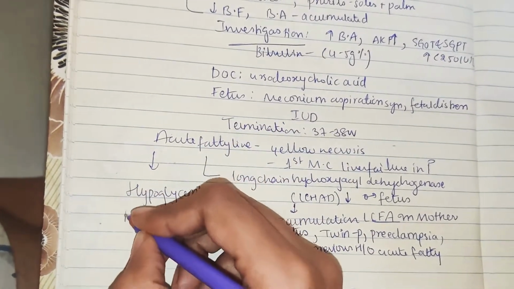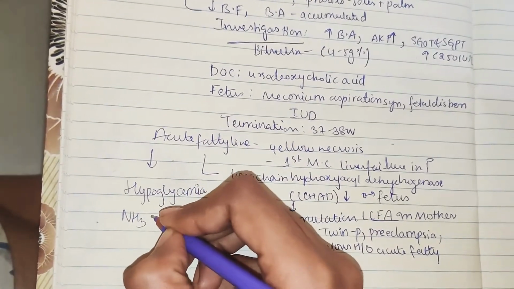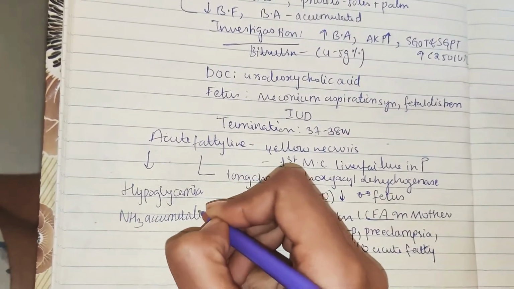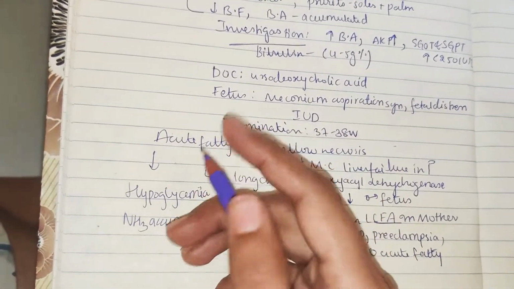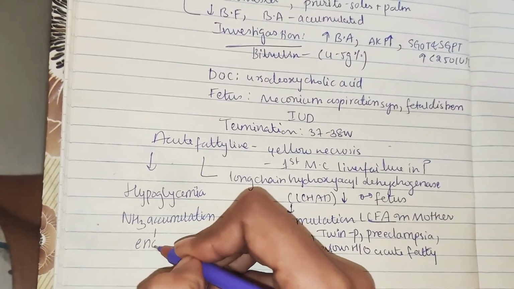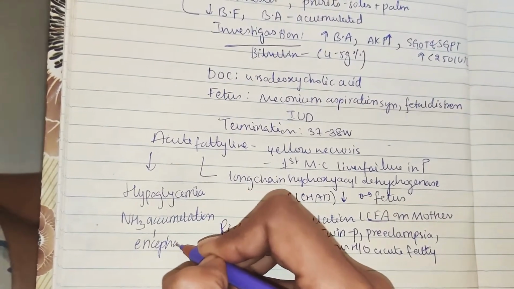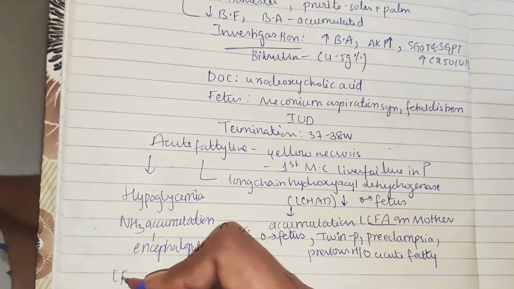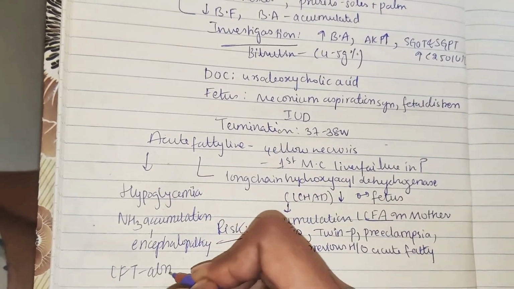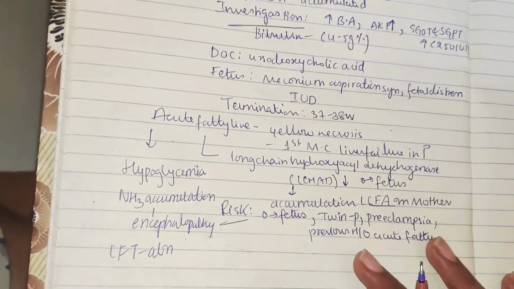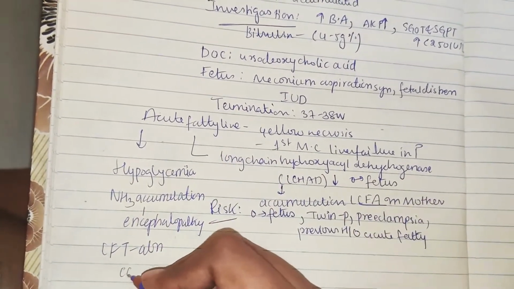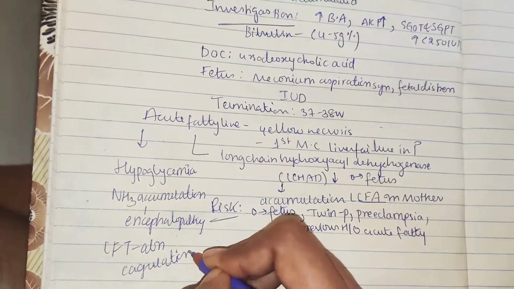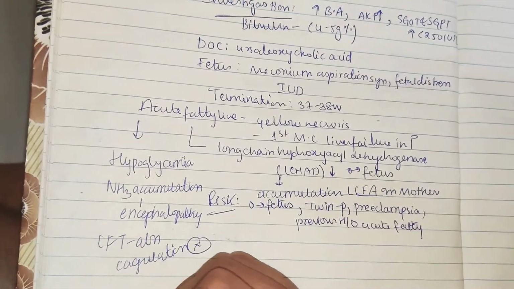And also there will be ammonium accumulation. Why ammonium accumulation? Because the liver is important to clear the ammonium, so there will be ammonium accumulation, and this in turn will lead to encephalopathy. And next, the liver failure tests will be abnormal because this is acute fatty liver. And coagulation failure, because the liver forms most of the coagulation proteins, so the coagulation will also decrease in the case of acute fatty liver.